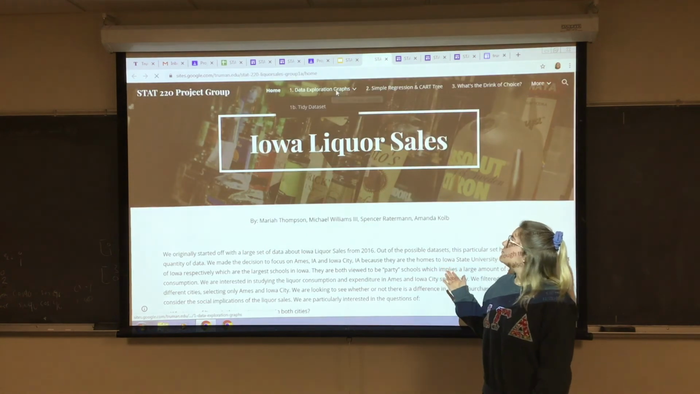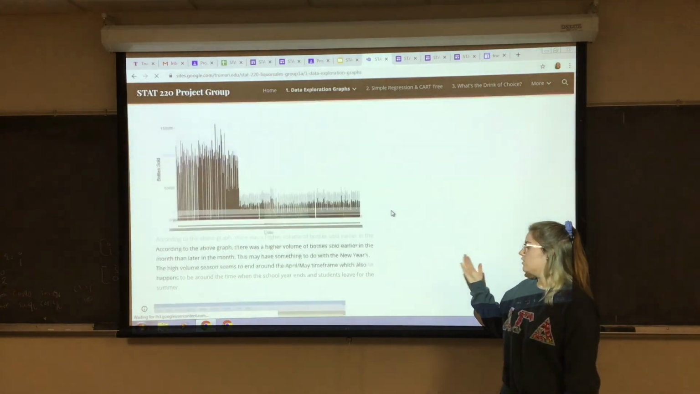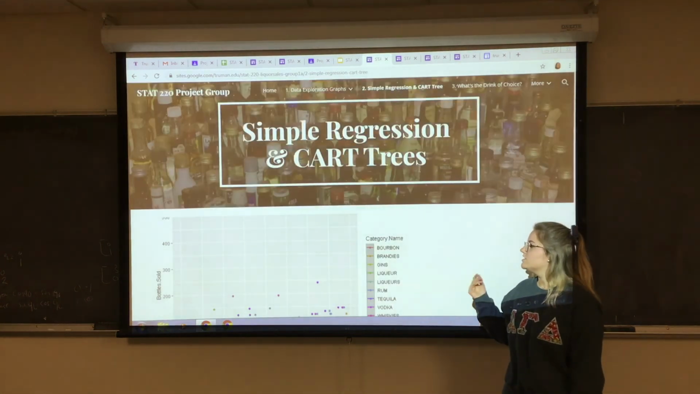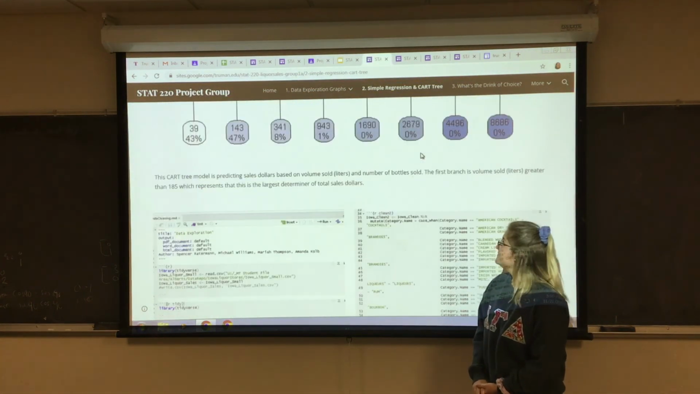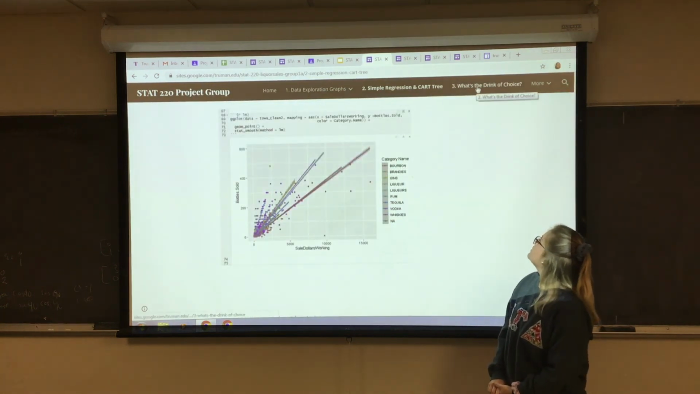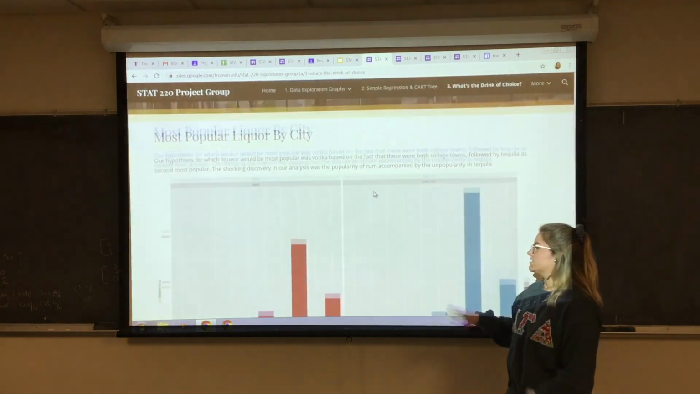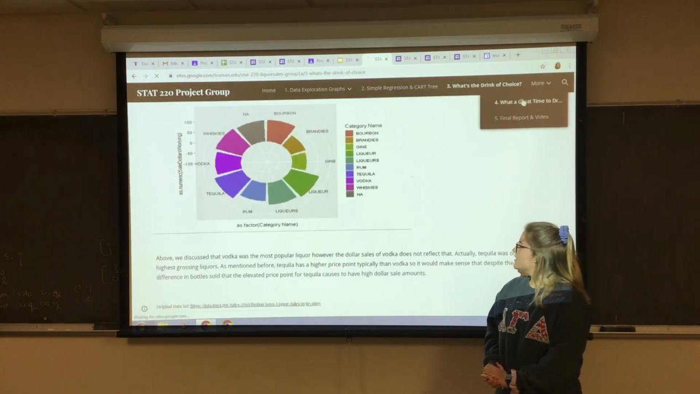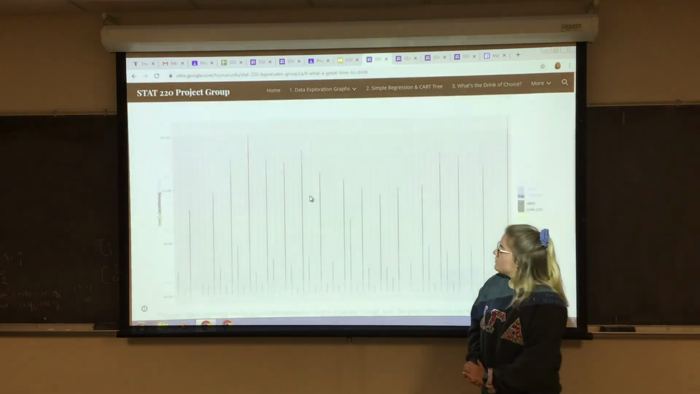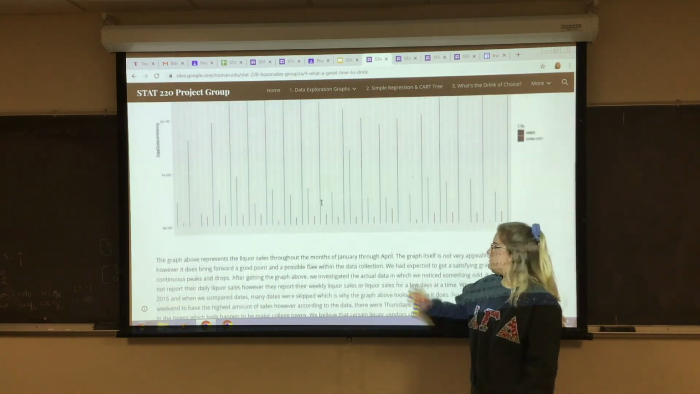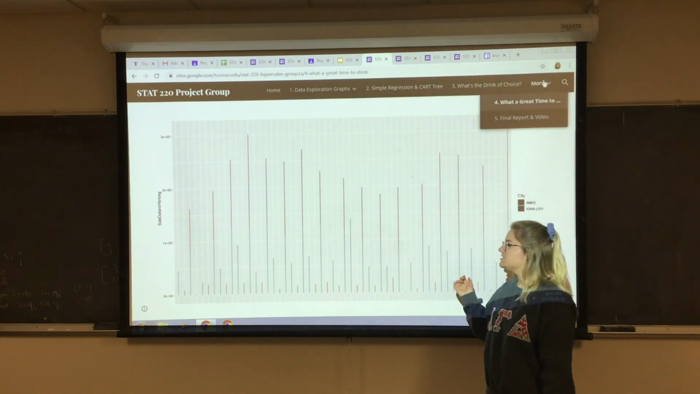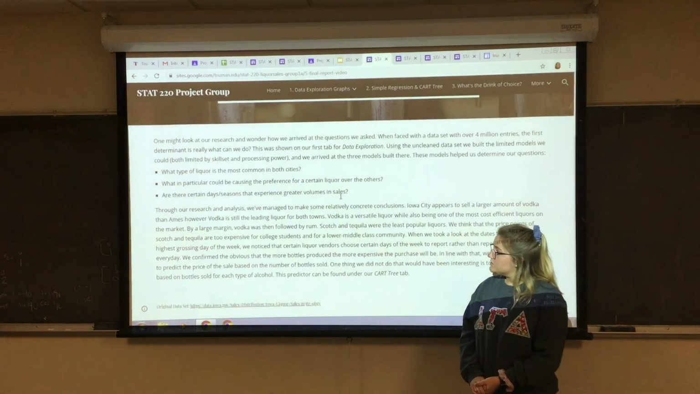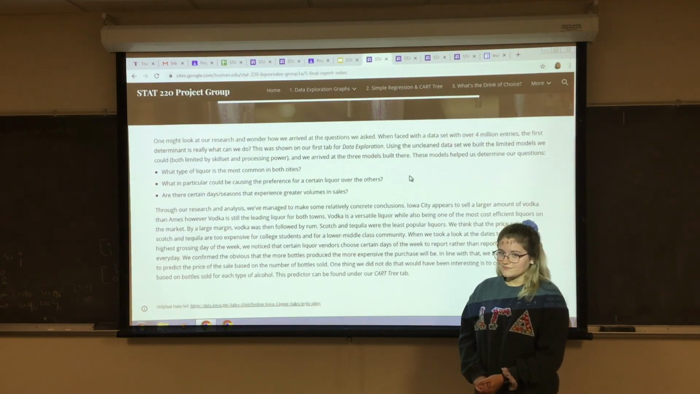Every tab is numbered, and the first tab shows all of our original data sets. The second tab shows our regression and our cart. The third tab shows what the drink of choice is and compares the cities side by side. The fourth tab shows the liquor sales and how it is not a continuous graph. And the final tab shows a conclusion again of the questions.